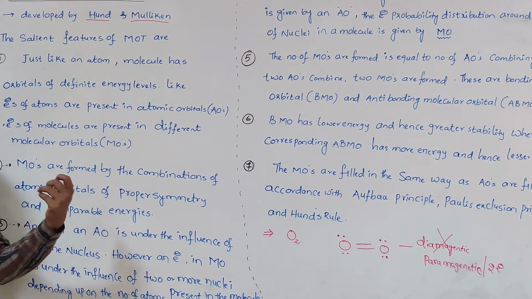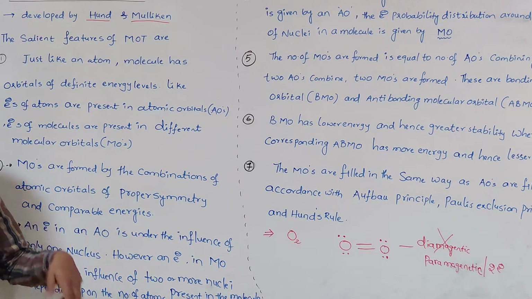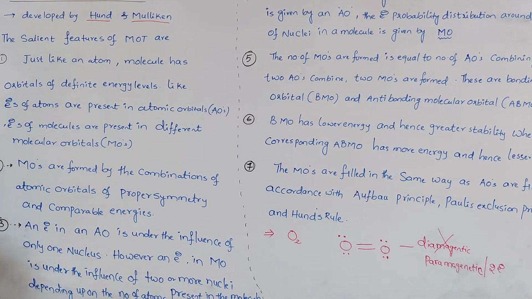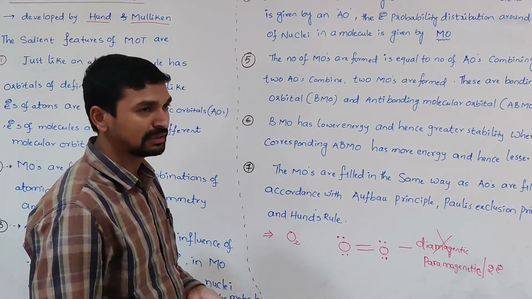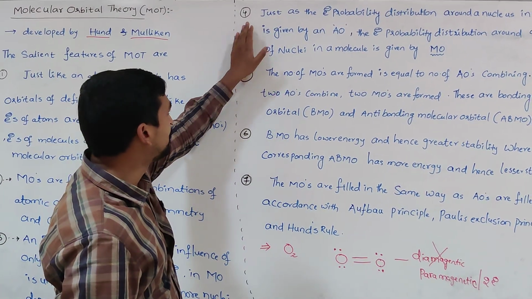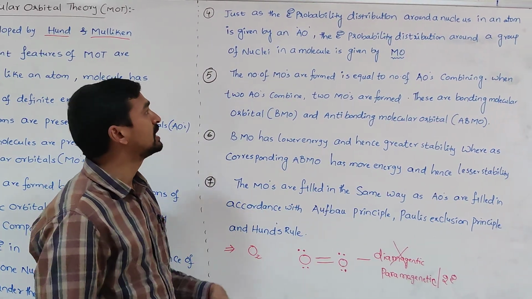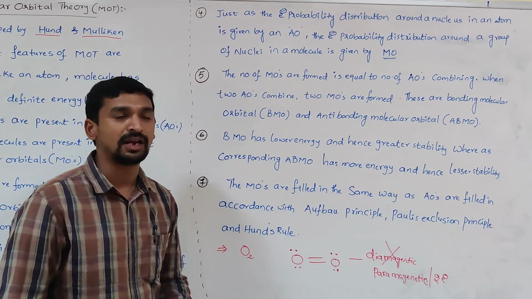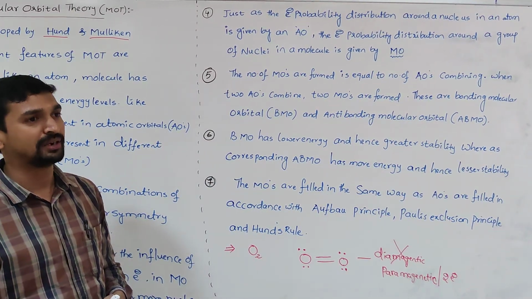The electron present in the molecular orbital is said to be polycentric. This is under the influence of a group of nuclei, that is, depending upon the number of atoms present in a molecule. So that is the third important feature of molecular orbital theory. And the fourth one. So we know that in atomic structure we studied very clearly, this is the probability of